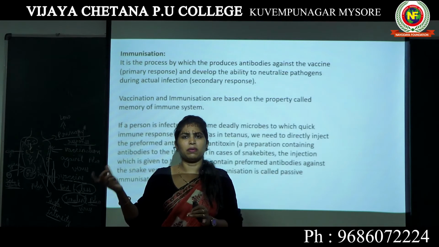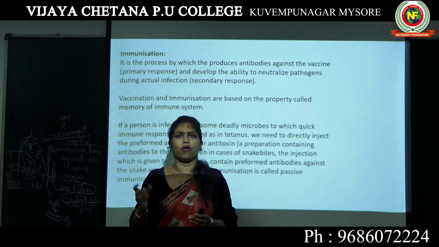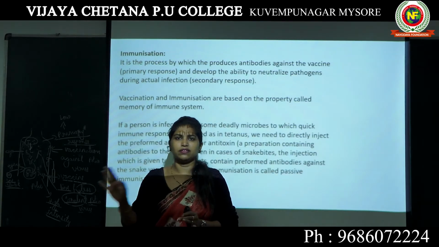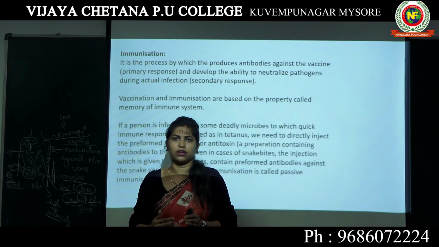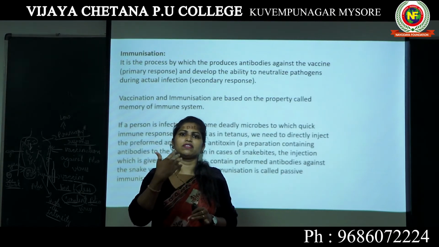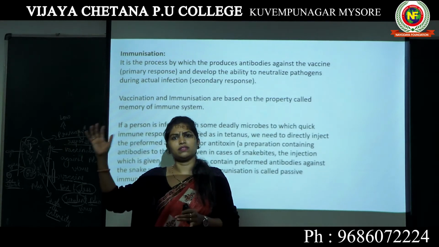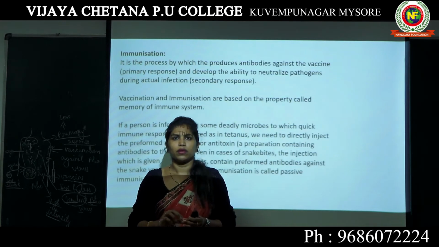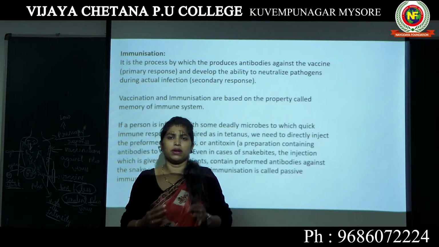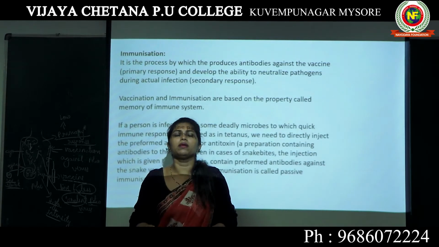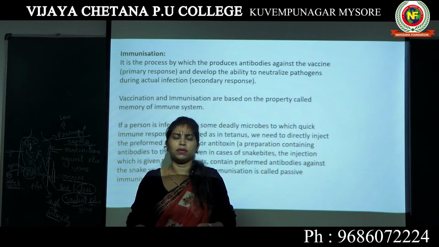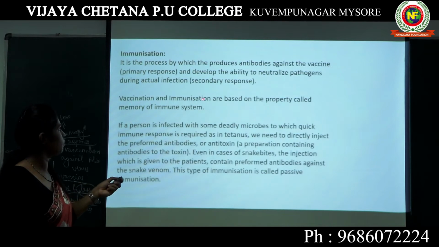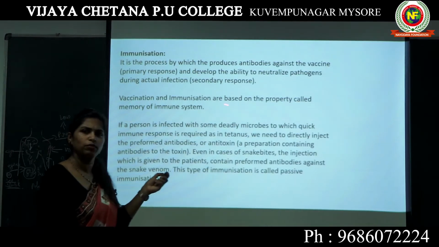Somebody has injected an inactivated or weakened pathogen or the antigenic proteins into my body. That process is known as vaccination. Once the vaccination is done, my body will start producing antibodies. When the actual pathogen attacks me, my body is going to neutralize that pathogen, because my body already has the memory of the previous attack. My body becomes immunized, or I develop immunity. That process is known as immunization. Vaccination and immunization are based on the property called memory of the immune system.